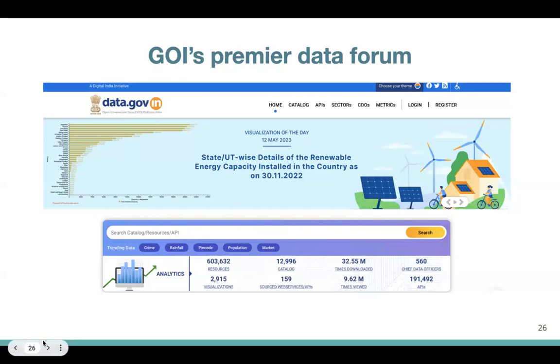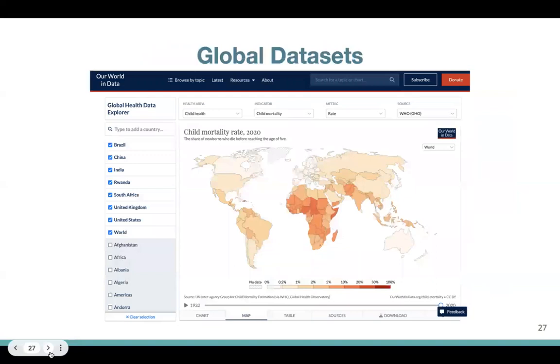Another such class of zoomed out data sets that are not just restricted to India come from Our World in Data. Our World in Data is, again, arguably one of the best sources of aggregated global data that takes data from a variety of institutions such as the World Economic Forum, the World Health Organization, the United Nations, a bunch of national and regional censuses and local surveys. And here you see an example, which is the Global Health Data Explorer. So this is an example of a child mortality data set.